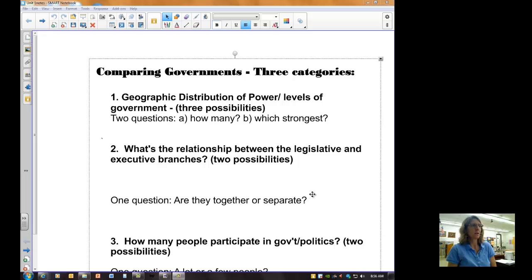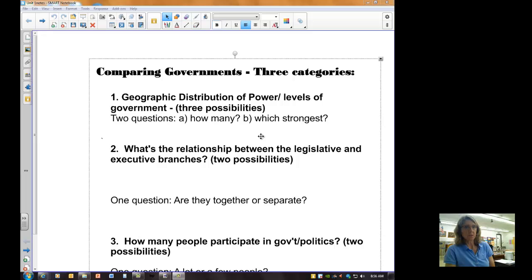So take a look at the screen, and the first thing that we need to do is to think about how government can be organized. There are three basic categories. The first one is just the geographic distribution of power. That's the fancy word, but what I want you to think about is we're just concerned about the levels of government. There are three possibilities with the geographic distribution of power. But in order to get to that point, looking at the three possibilities, you have to ask yourself two questions.